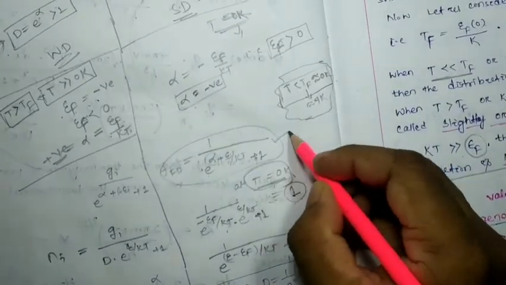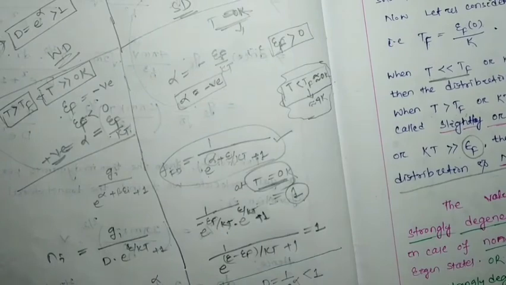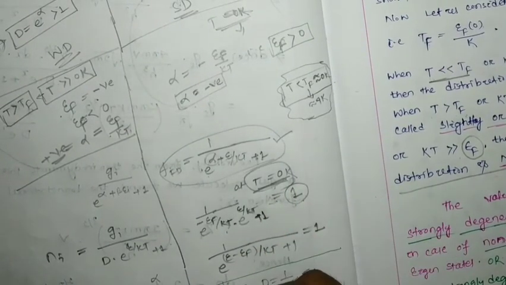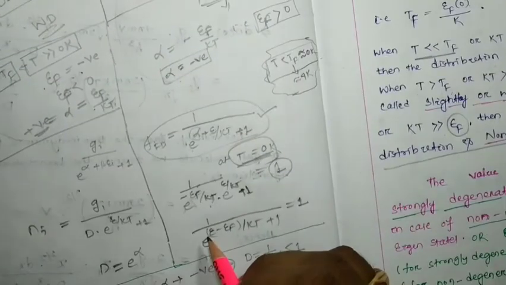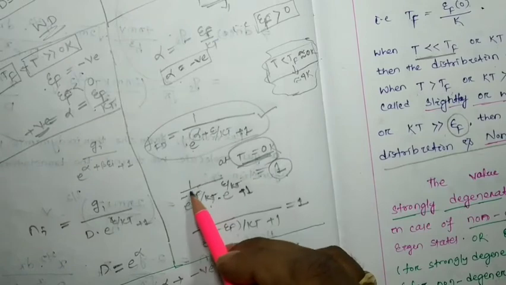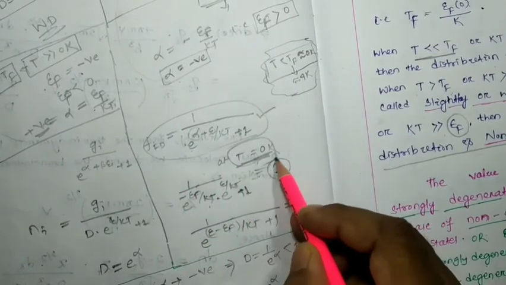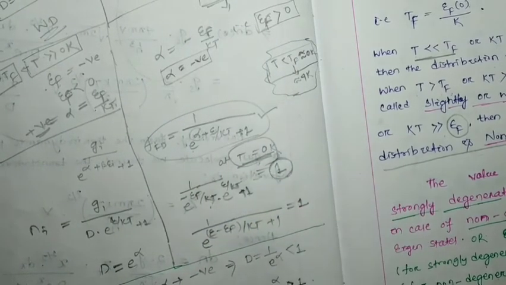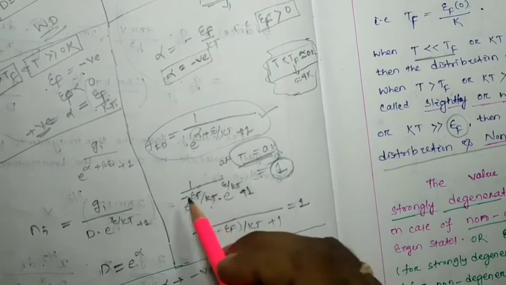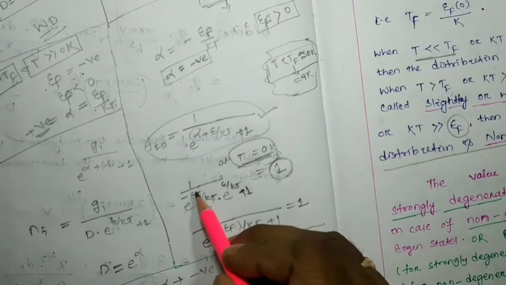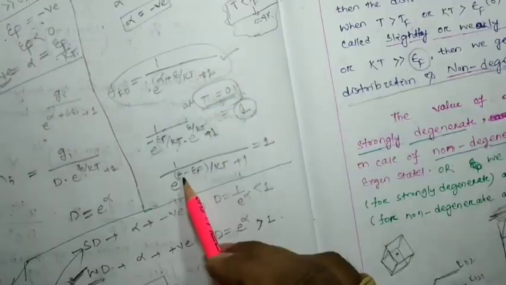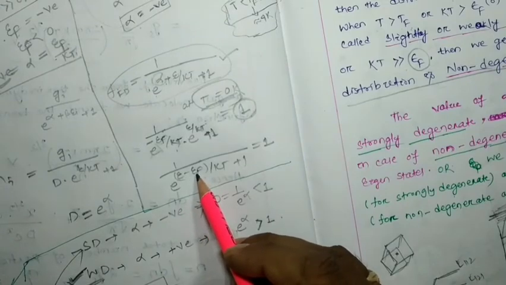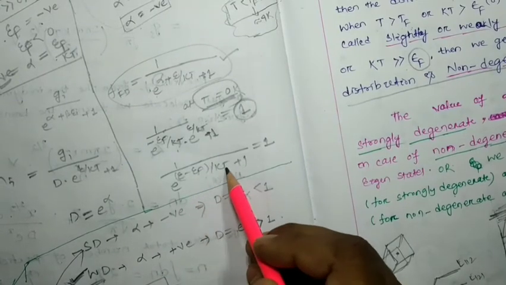Here is the Fermi-Dirac distribution function, right? At 0 Kelvin, if we consider alpha equal to minus epsilon f by kT, then it will be 1. Why? Because with minus epsilon f by kT, the exponent is epsilon minus epsilon f by kT, plus 1.